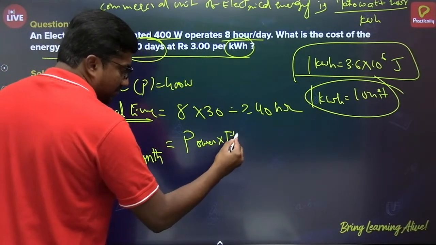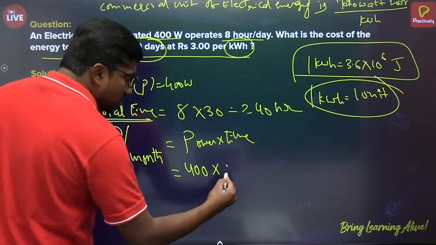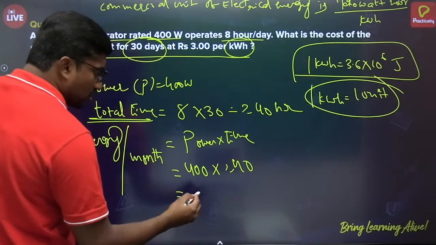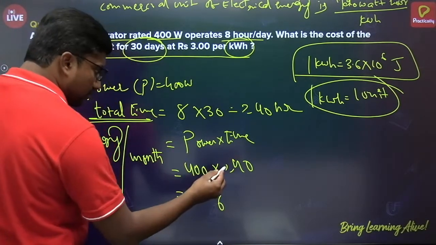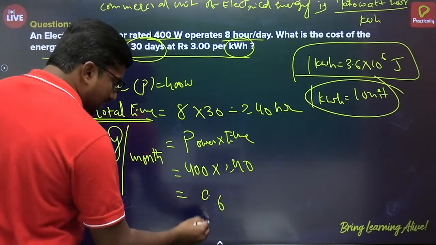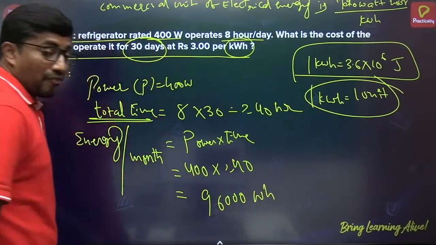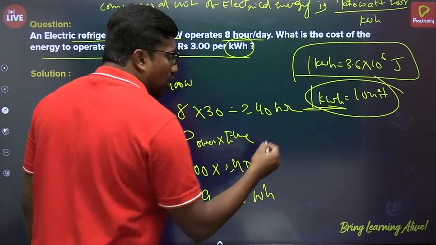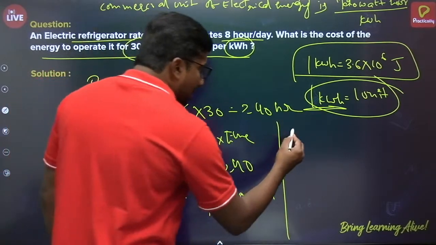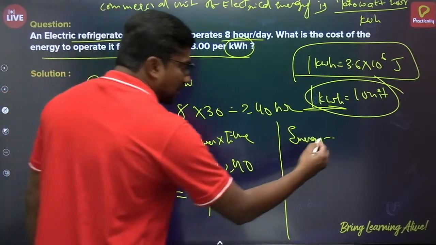Power of the device is 400, time is 240, so it is 96,000 watt hour. But to calculate that electrical energy, we have to express it in terms of kilowatt hour. So energy consumed is equal to 96,000 watt hour, right?